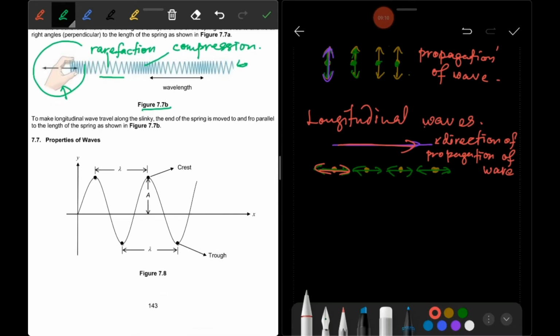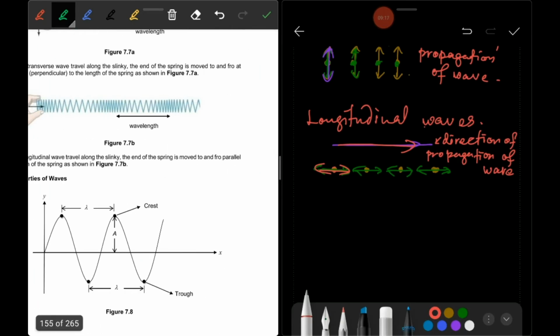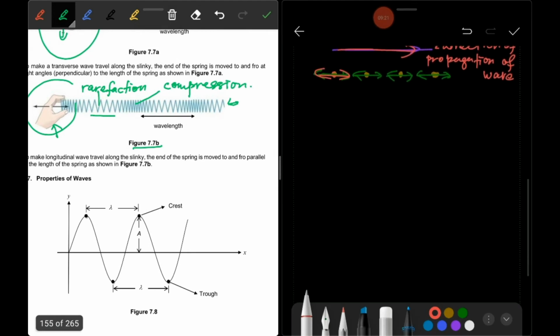Okay, so properties of wave. Look at this one. This is the illustration of wave. You can see here, look at figure 7.8.